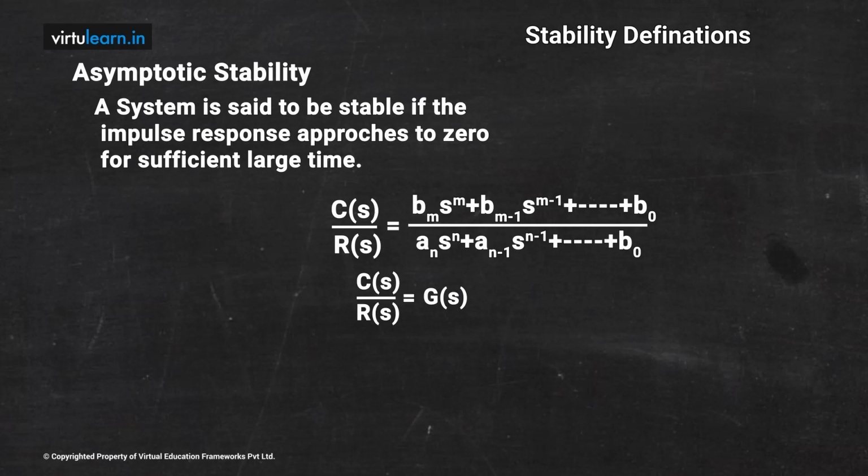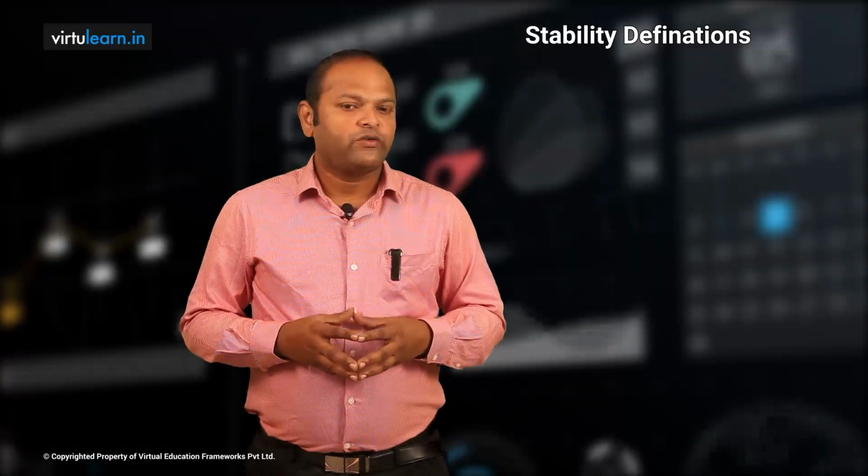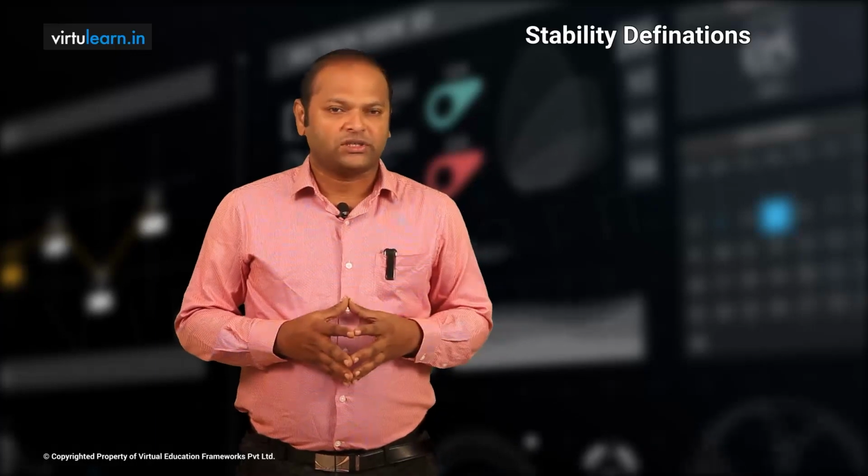When you apply the convolution to this, then you will get c of t as the integral from 0 to infinity. It is a convolution integral. We will get G of tau R of t minus tau d tau. So this is the convolution. Now what is G of tau? Which is nothing but the impulse response of the system.